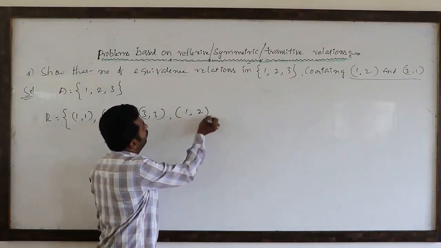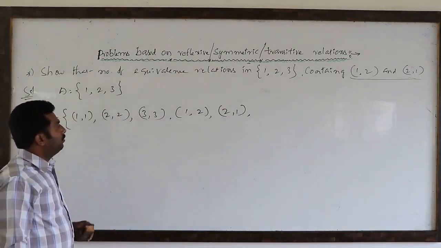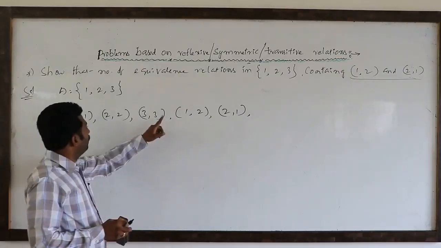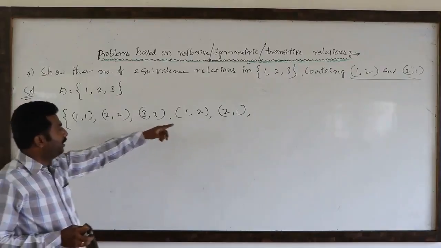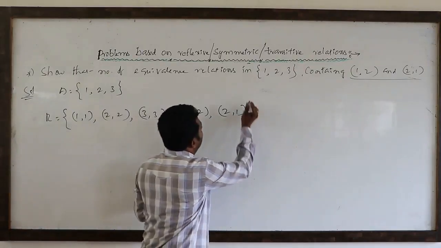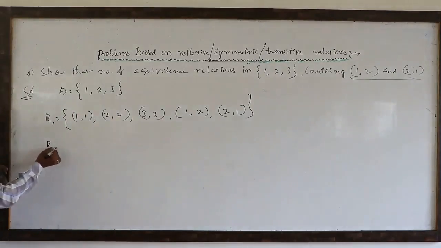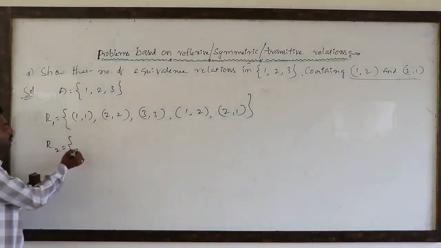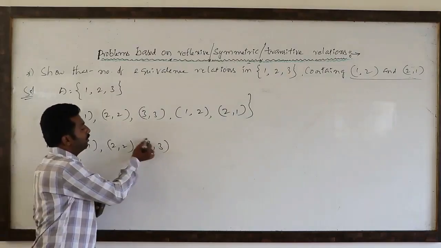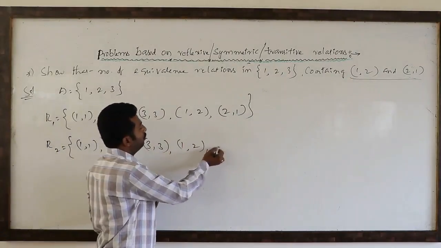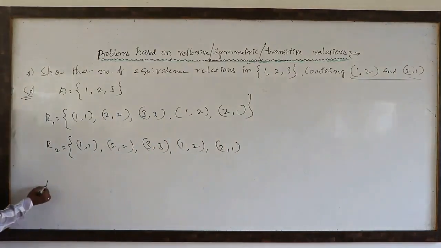Suppose I add (1, 2) and (2, 1). Is this transitive? Yes. See, (1, 2), (2, 1) gives (1, 1), which is there, right? So trivially this is an equivalence relation. Next, we will check whether one more relation is possible or not: (1, 1), (2, 2), (3, 3), (1, 2), (2, 1). See here, what is A cross A?